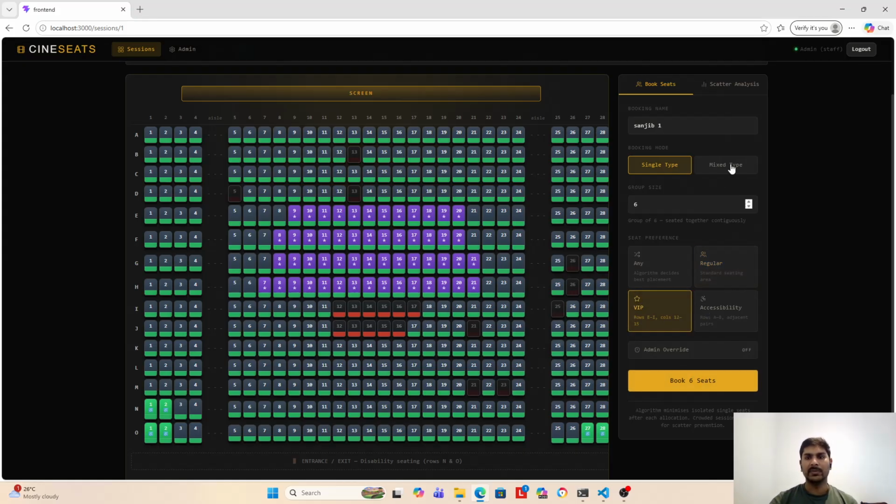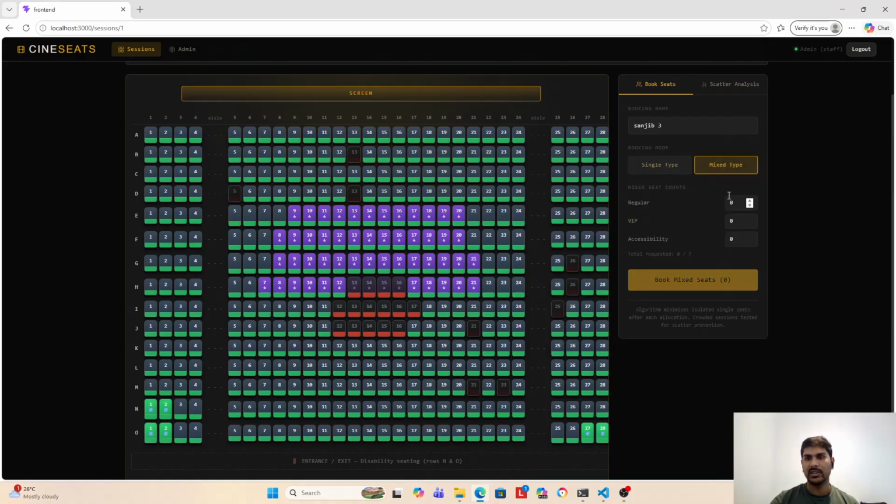Also, we can choose some VIP. So let's go for VIP seats, and again we have to change the name. And here we got the booking in the VIP section. There is also a mixed type of booking, where we can choose, let's say, regular seats, one VIP seat and one disabled seat, and we can allocate the booking.